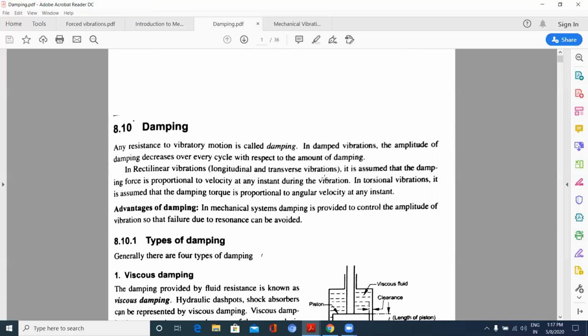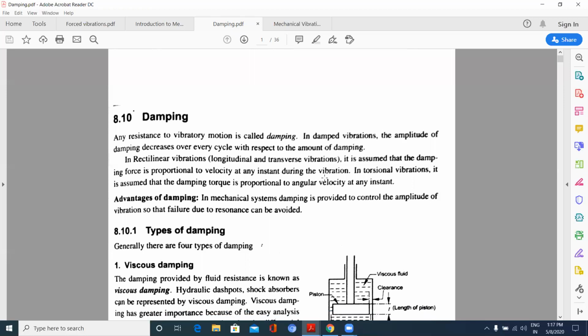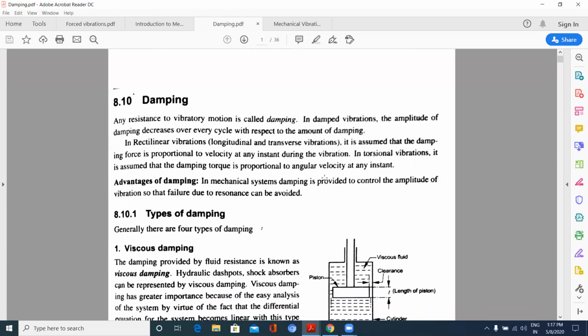The amplitude will be reduced. It is due to the frictional forces or some damping forces, or different types of dampings are there. We will see those. So damping is any resistance to the vibration motion.